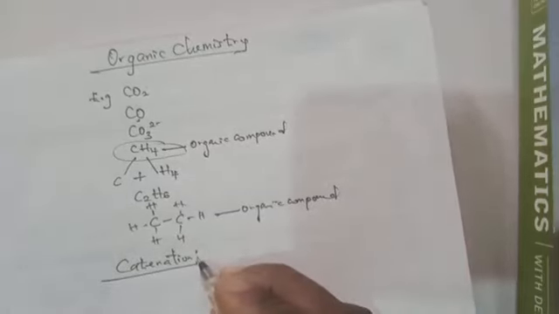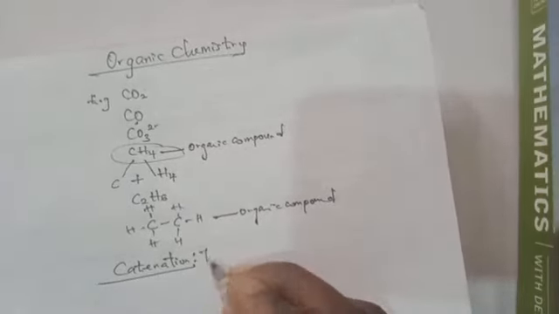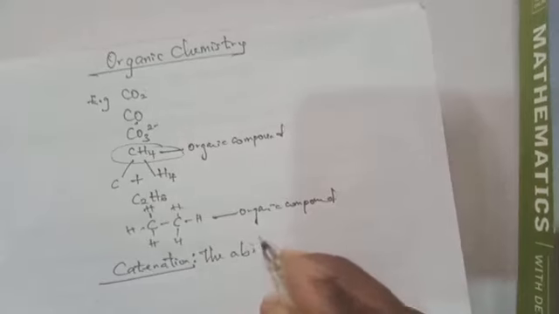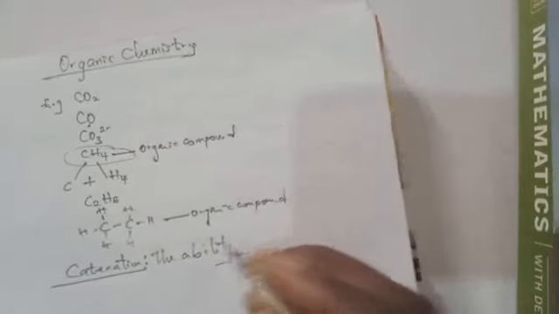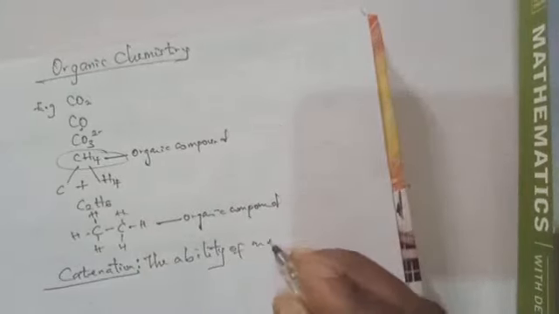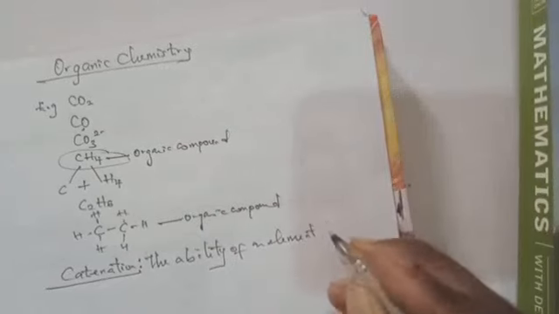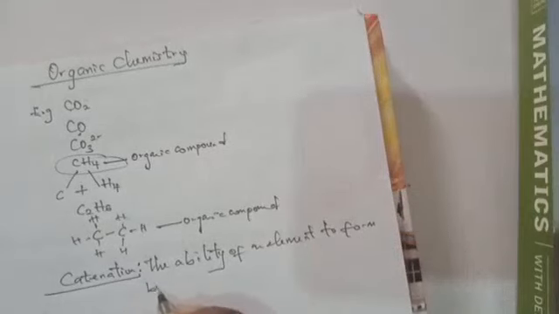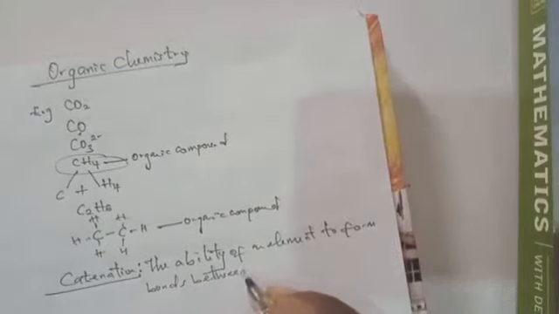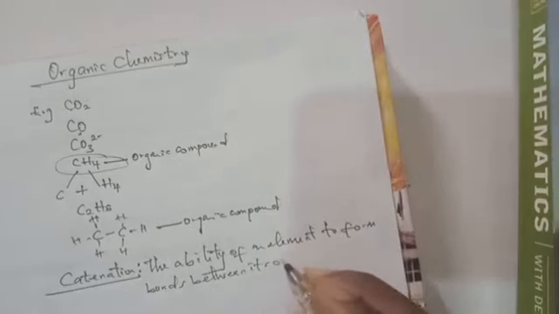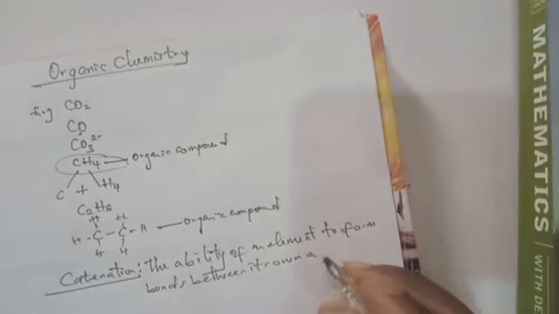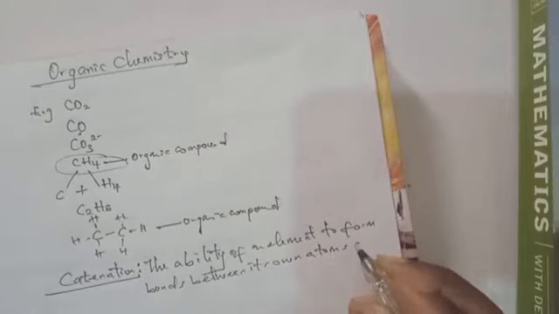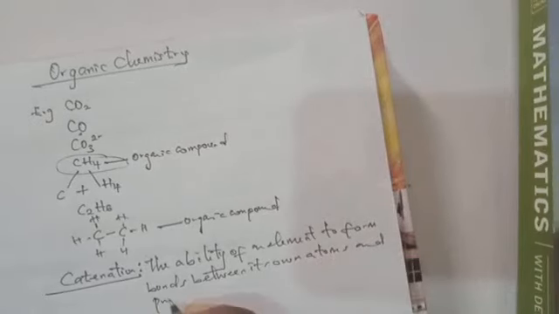So we refer to catenation as the ability of an element to form bonds between its own atoms and produce long chains.